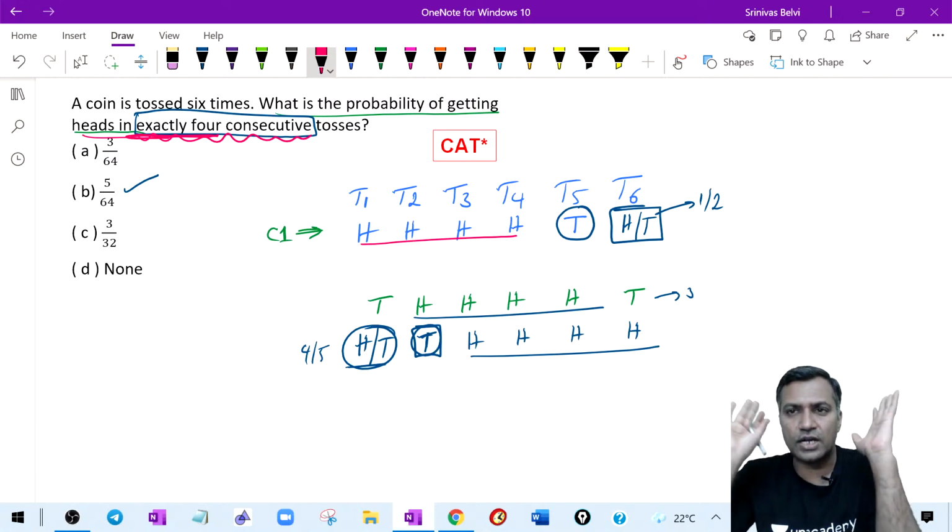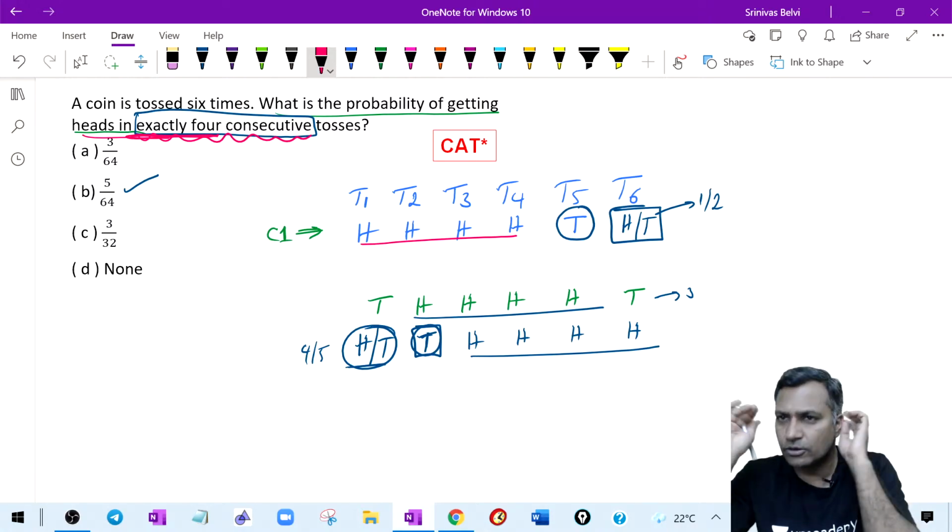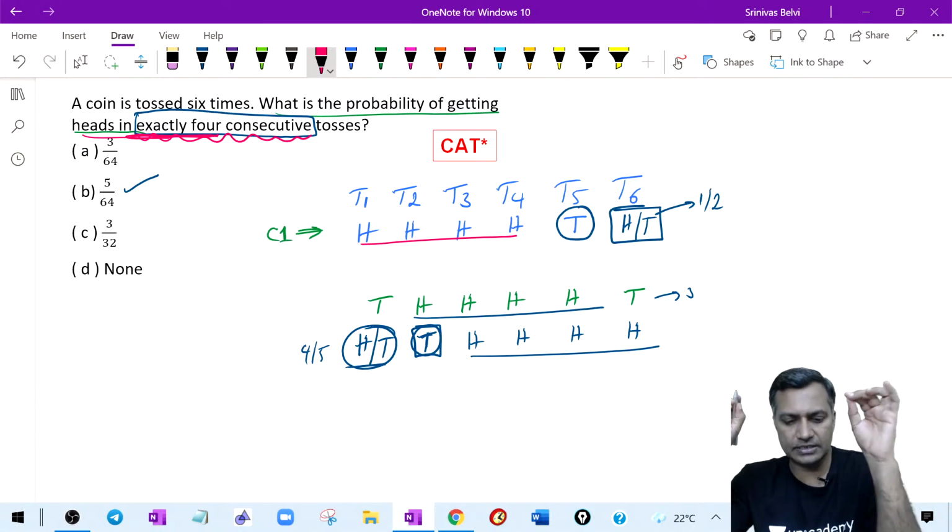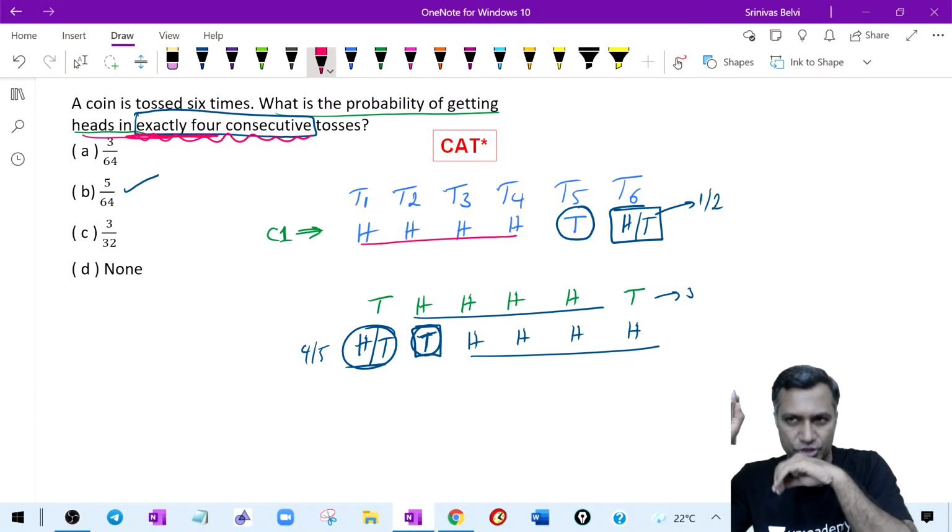But did I get 4 consecutive or not? Read completely. He didn't say that exactly 4 heads should be there. Exactly 4 heads is different from exactly 4 heads in consecutive positions. These are 2 different phrases, right? Devanshu, is this clear?